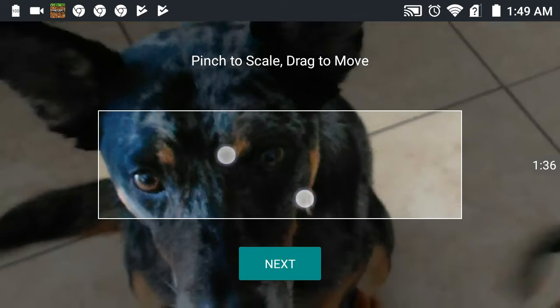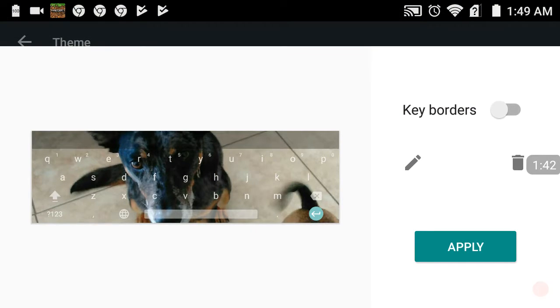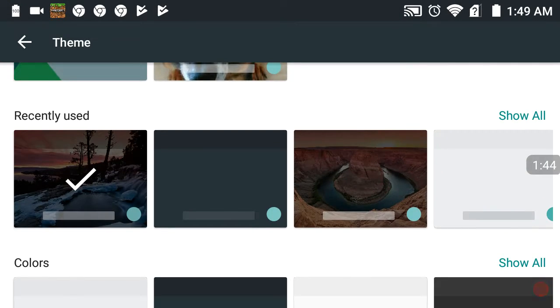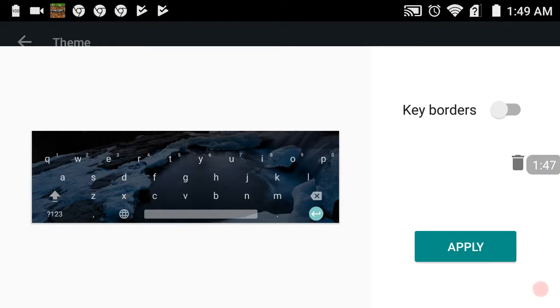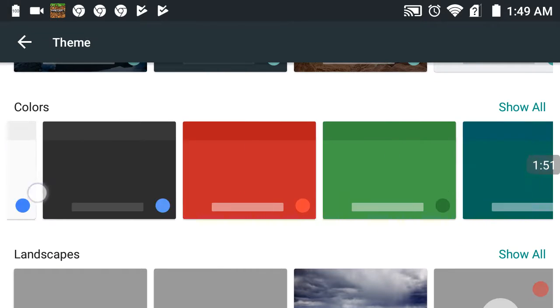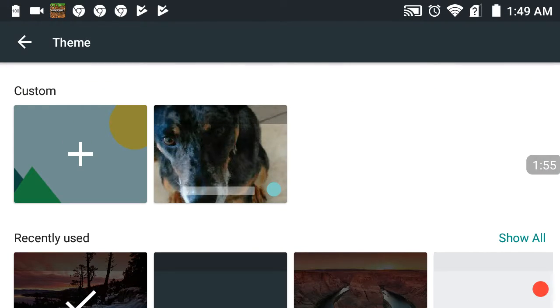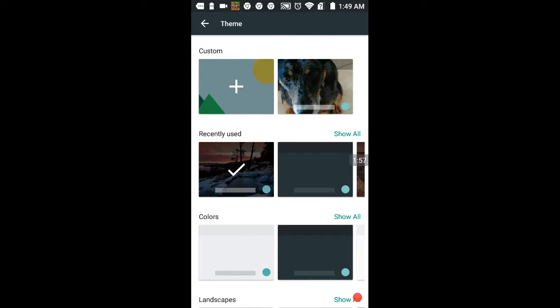Hold on, guys. But yeah, guys, this is the one that I like. You can do any of these. They got all these colors right here. Let's flip it. Alright, hold on, guys. Alright, here's the one.